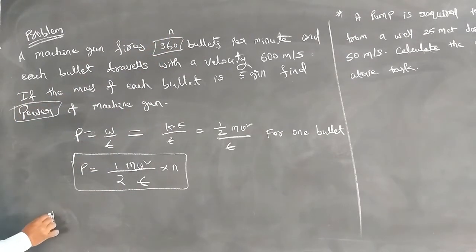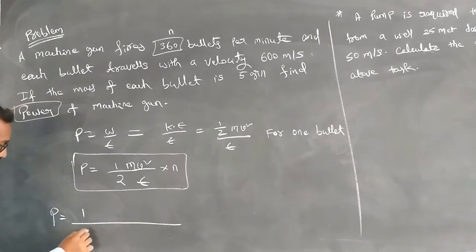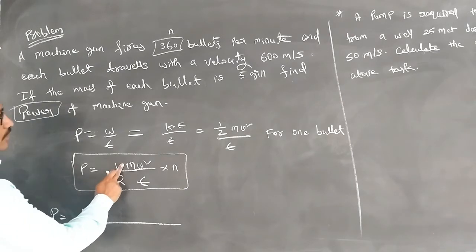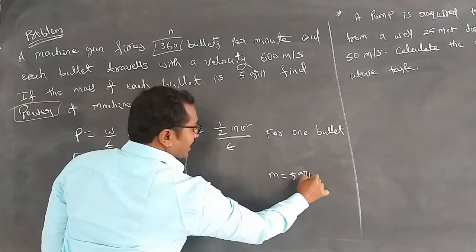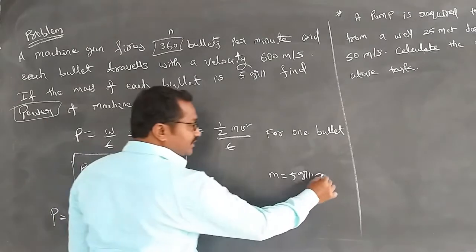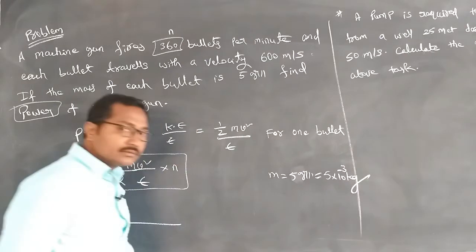Okay, right. So I am going to take the values at this place. 1 by 2 directly, into m. What is the mass of each bullet? Mass of each bullet is 5 grams. Converting this into kg as 5 into 10 to the power of minus 3 kg.